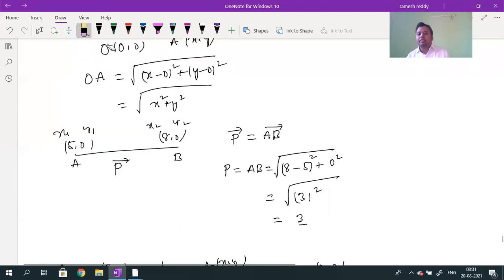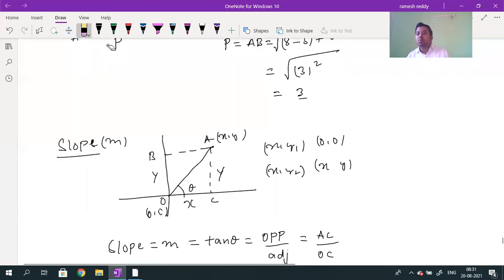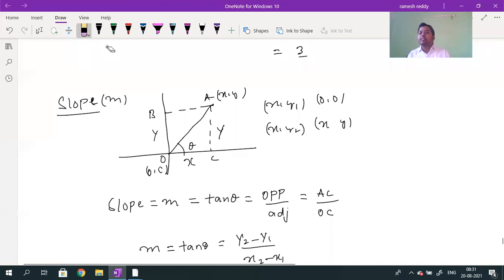The second point I given that. So how to calculate the slope? Slope means tan of the angle. Slope definition, nothing to write. Tan of the angle made by the straight line with the horizontal, that is called as what? A slope. There is one more definition also there for the slope.